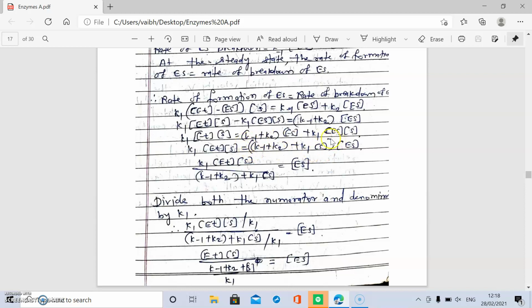Then this term, when it comes to the left hand side, goes into the denominator. Therefore K1 ET S, the total terms go to the denominator as K minus 1 plus K2 plus K1 into S is equal to enzyme substrate concentration.